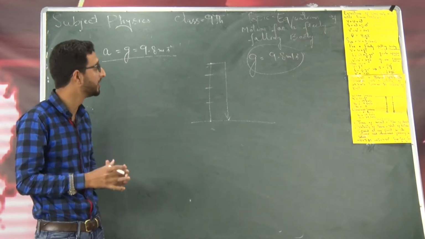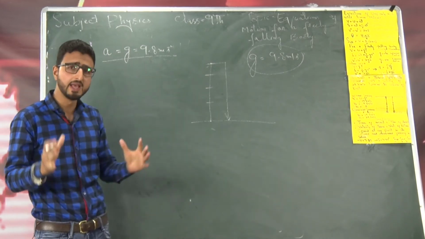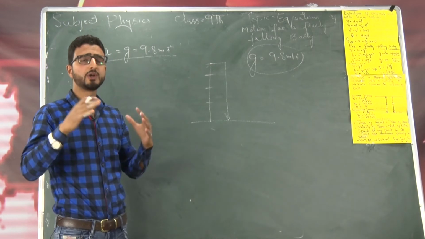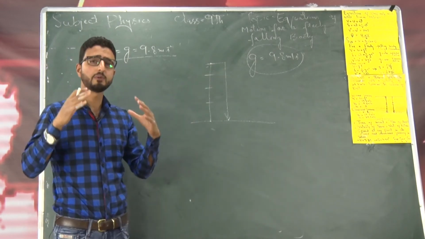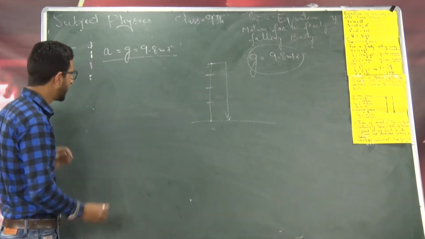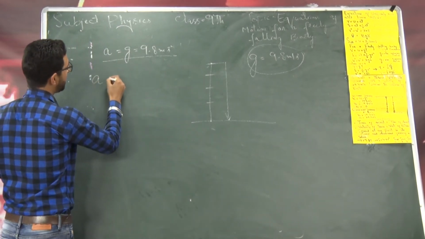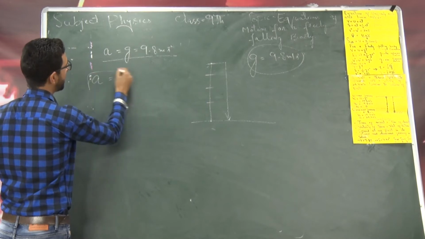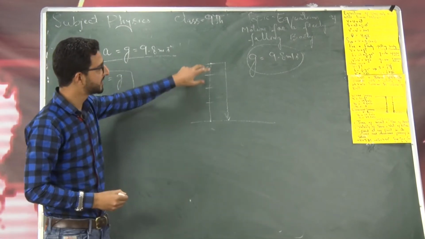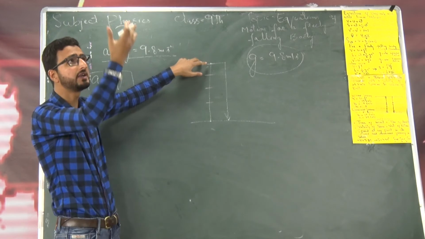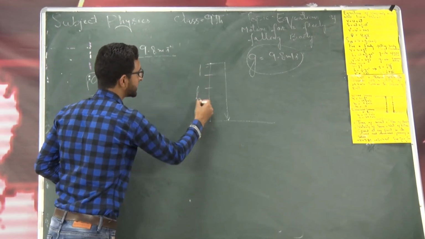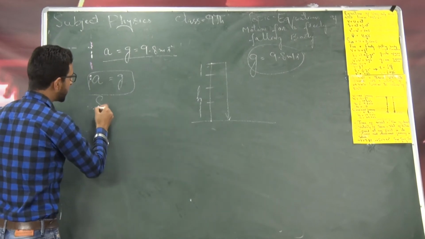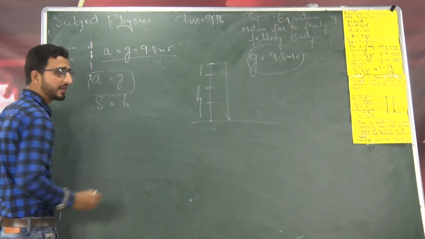Now let us apply the equations of motion to a freely falling body. For that I will replace a by g, because this is a freely falling body, and the vertical displacement. Since we are discussing the vertical motion under gravity, I will replace this vertical displacement by h. So instead of s I will write h, that is the vertical displacement.